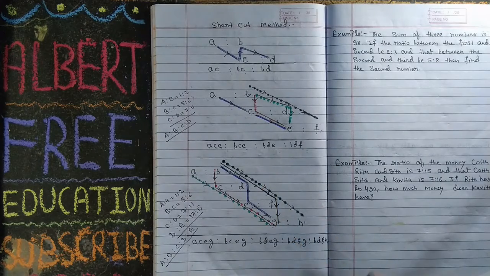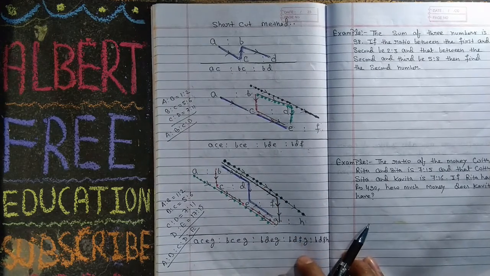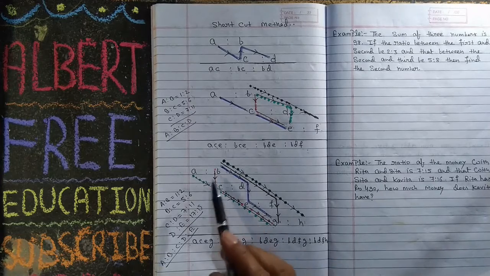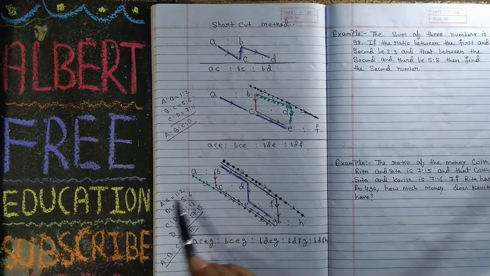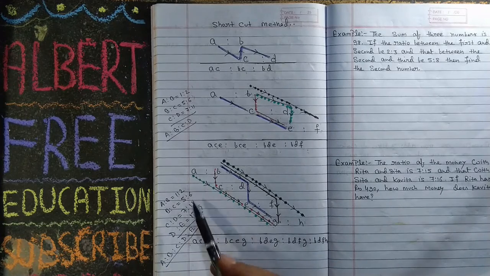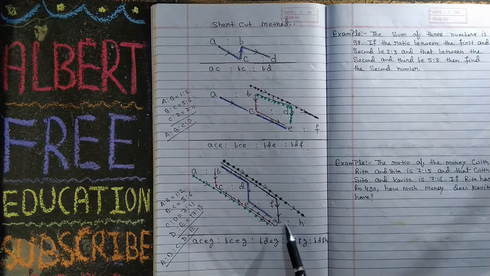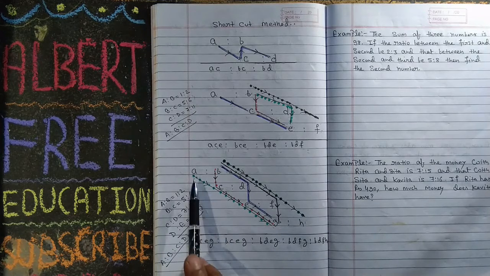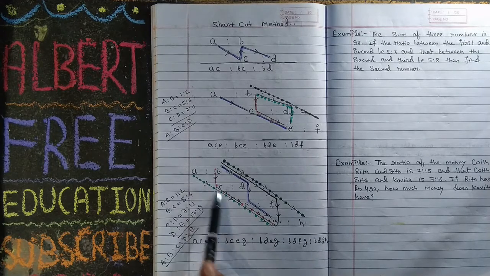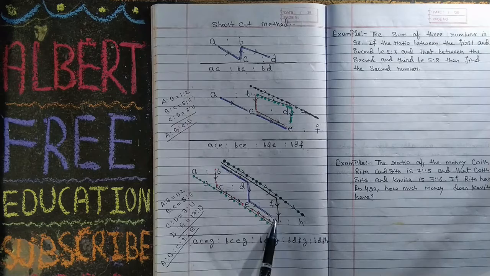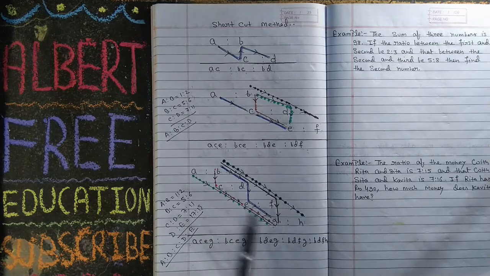Whatever he has given you, you have to put the value here. 1 ratio 2 you have to put here, 5 ratio 6 you have to put here, 7 ratio 11 you have to put here, and 17 ratio 19 you have to put here. At first multiply A, C, E, G. This, then this, then this, then this, and at last this.